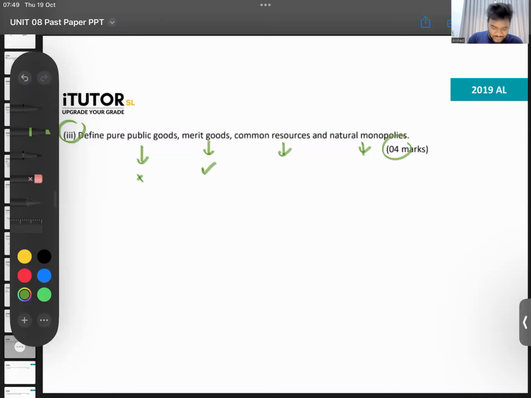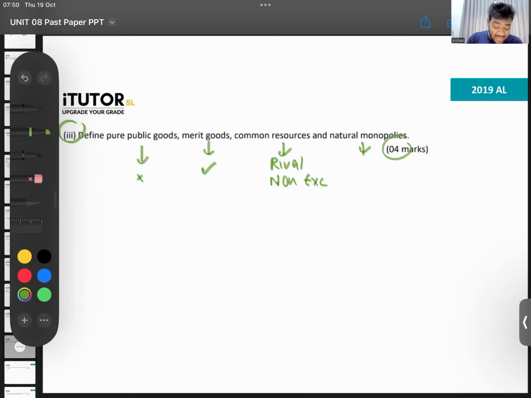So pure public goods are non-rival, non-excludable. You write that for 2-3 lines, you get your mark. Merit goods, goods that generate positive externalities in consumption, where the social benefit is more than the private benefit, you get your 1 mark. Common resources are the resources that are rival but non-excludable. If you want, give a small example also.